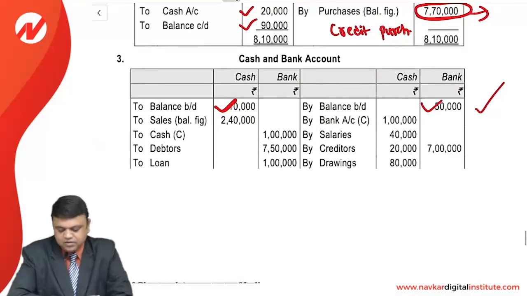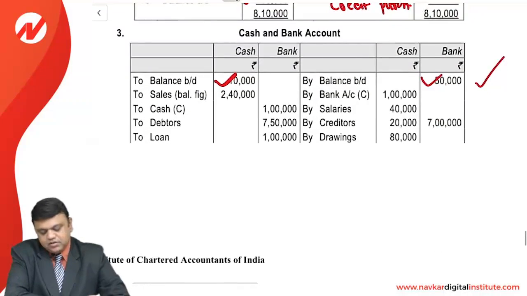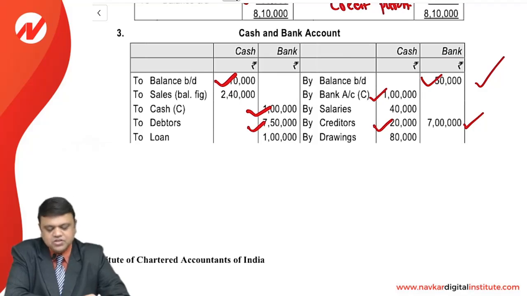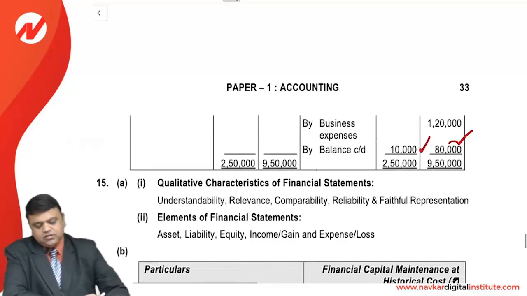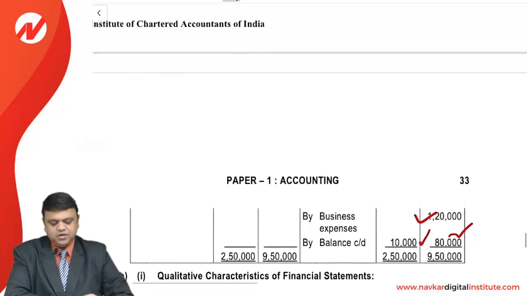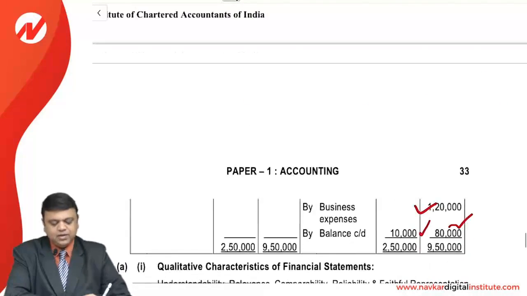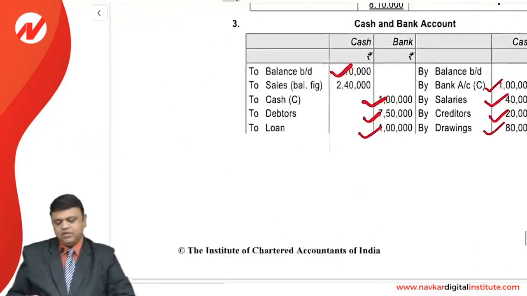As we have calculated the amount deposited into the bank, here is a contra entry: cash is decreased and bank balance is increased. The amount we received from the debtors, and the amount we have paid to the creditors either in cash or by cheque. Salary is also paid in cash, drawings are also made in cash, but the loan we have taken through cheque. This is the business expense given in the question, which is paid by bank. Now after putting the closing balances in the cash and bank columns, we will have the balancing figure.